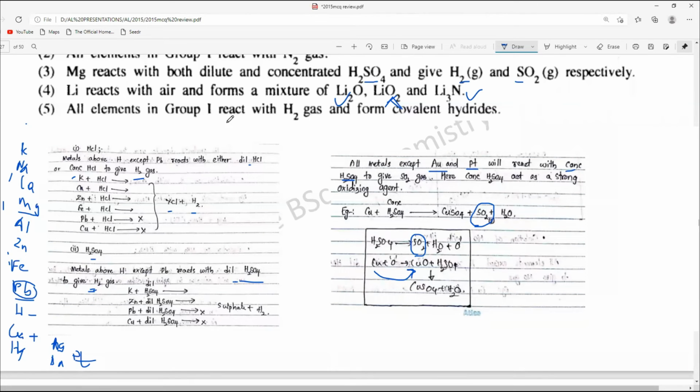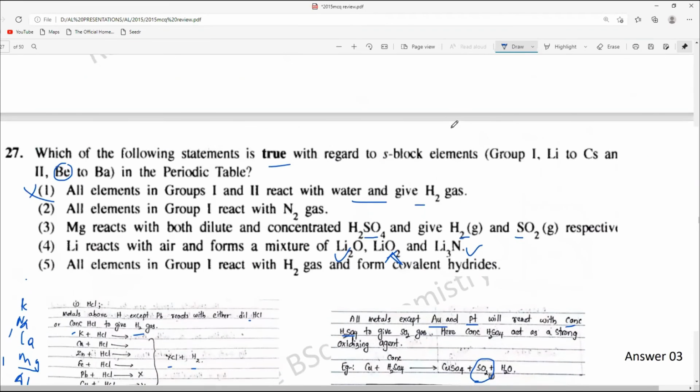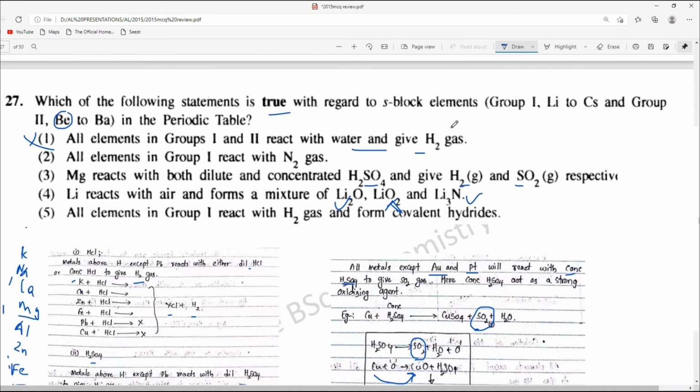All elements in group 1 react with hydrogen gas and form covalent hydrides. This is also very important to understand. This is not always true, because considering beryllium, it is in group 2 in fact. Even with group 1, lithium hydride is still ionic in nature.